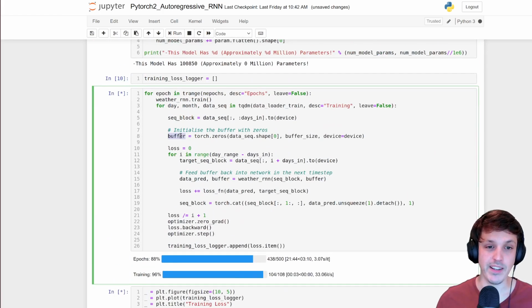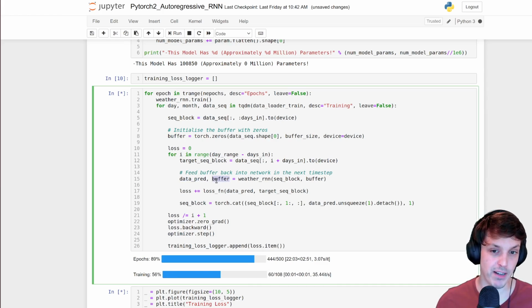So we need to initialize the buffer to something. So we're going to initialize it to zeros, and we feed that into our network as well as the actual days. And we're going to predict the next day, temperature and rainfall.